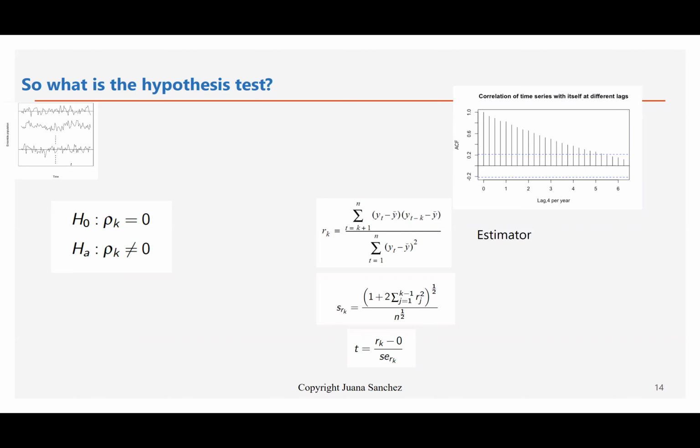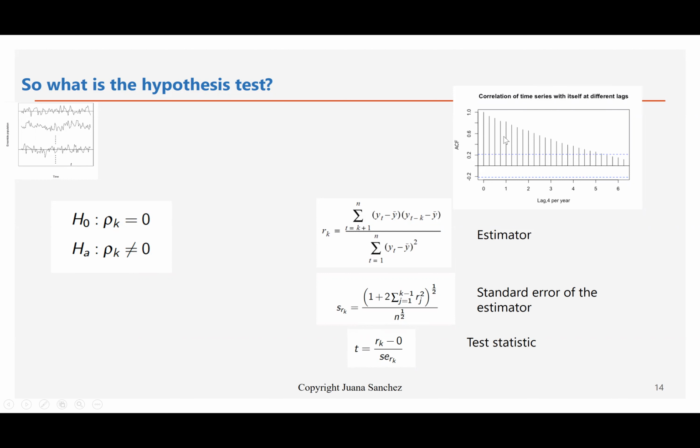And so we have the estimator, the standard error of the estimator, and a test statistic, right? The test that we are conducting, rho sub k equals 0 against rho sub k different from 0, is done with the summary statistic r sub k.